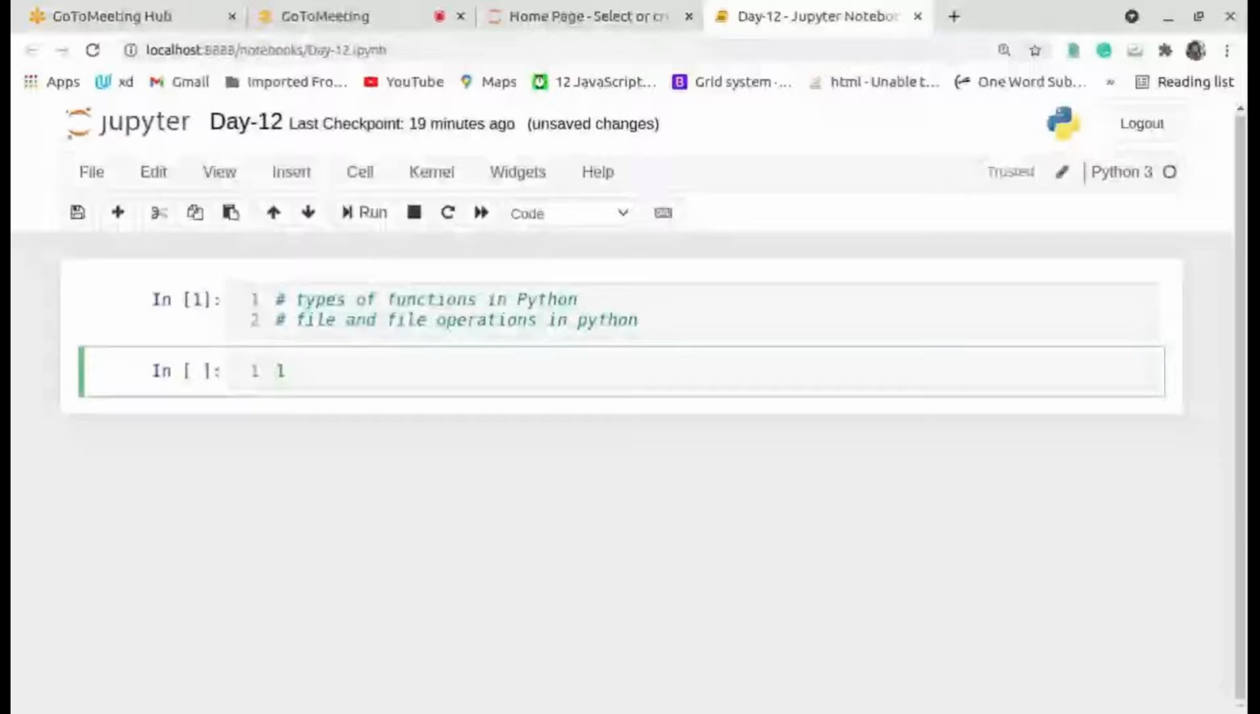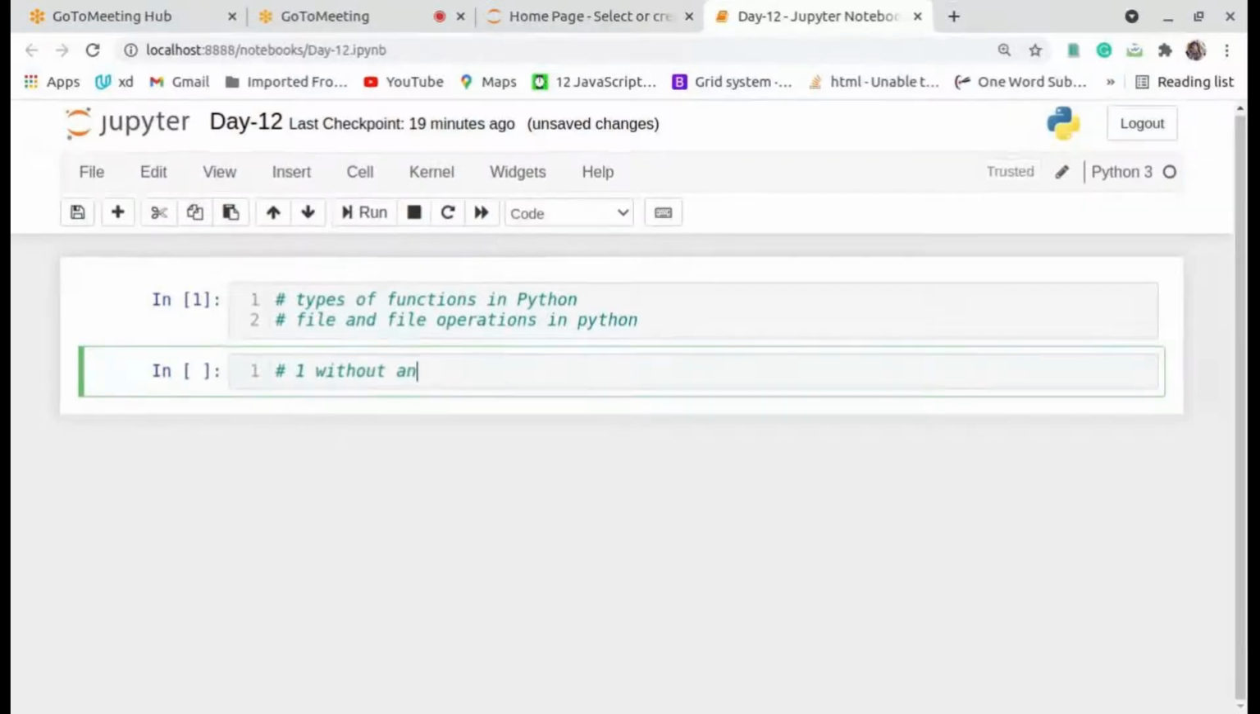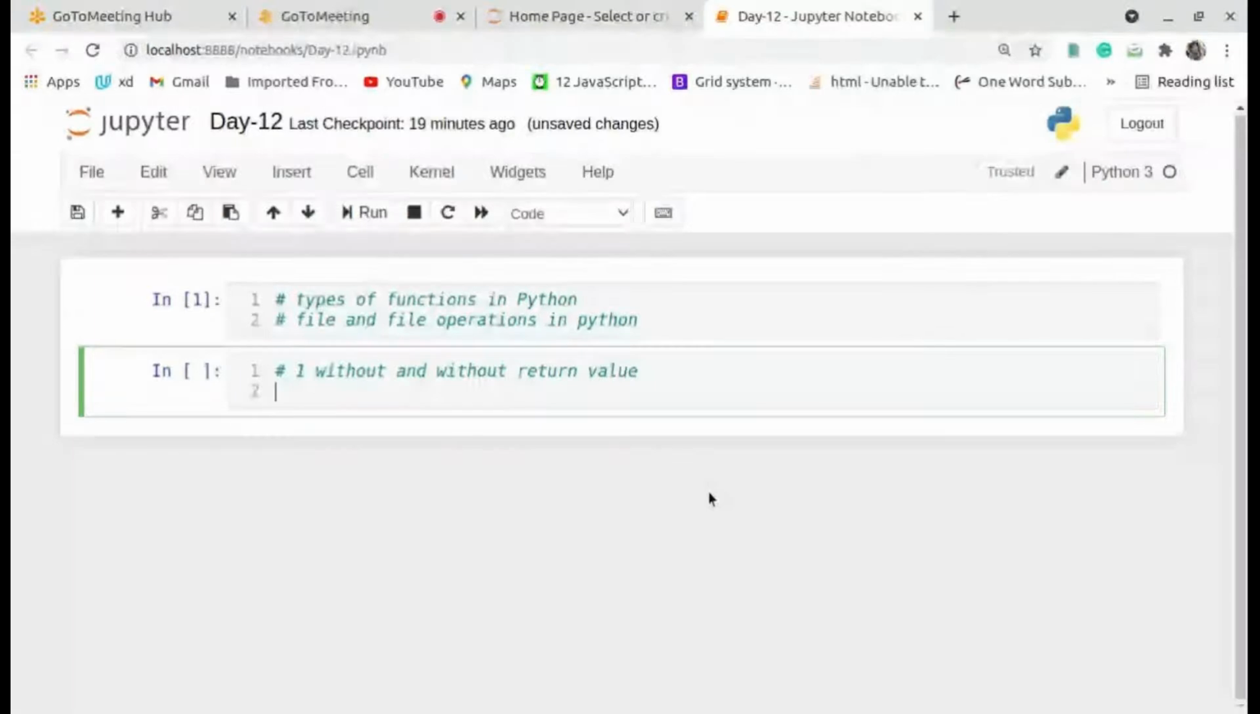Now the first one is without arguments and without return value. If you want to declare the function, you can use the def keyword for the declaration of the function, and after that the function name. Now I will give the function name as fact.